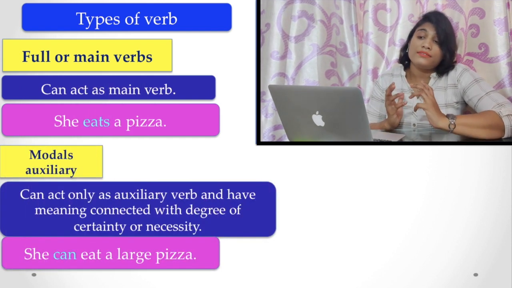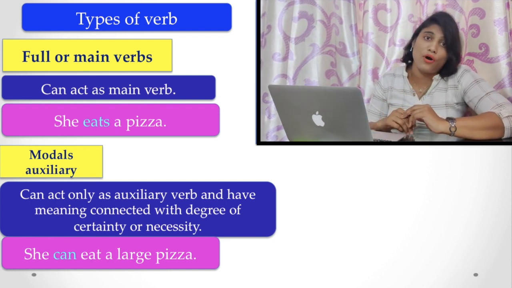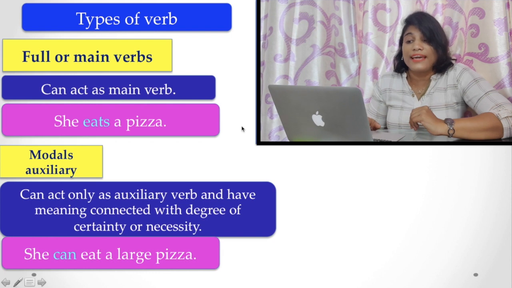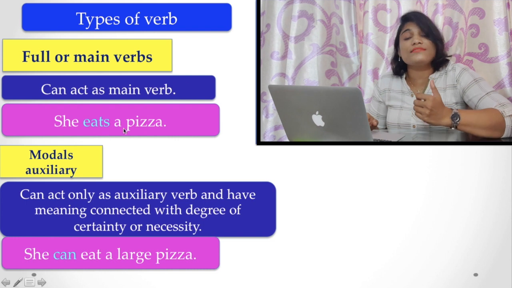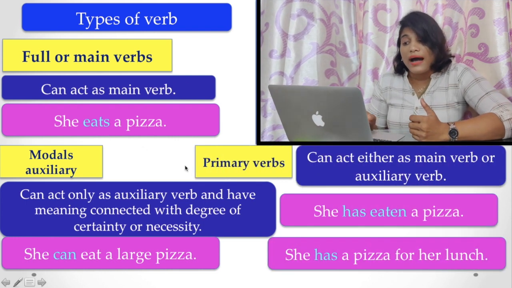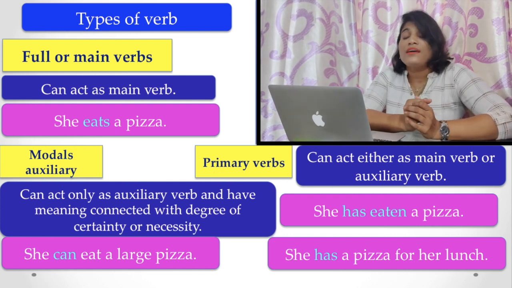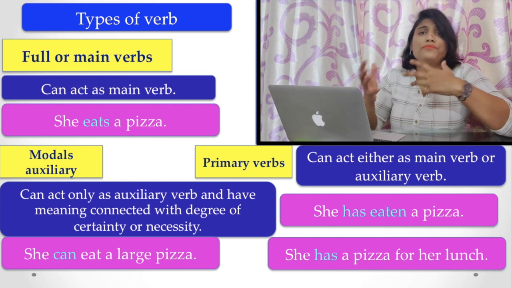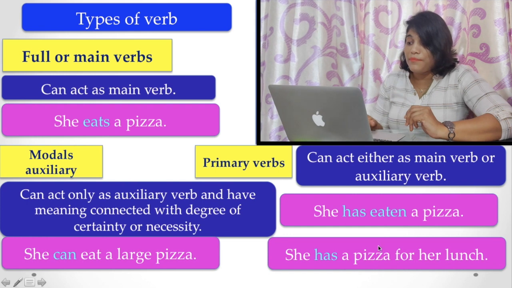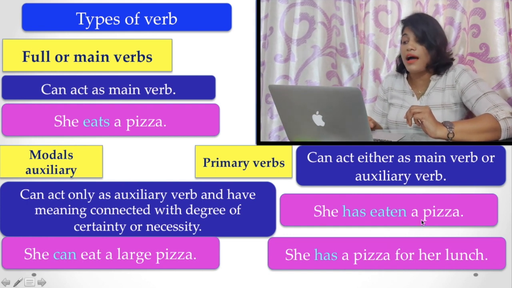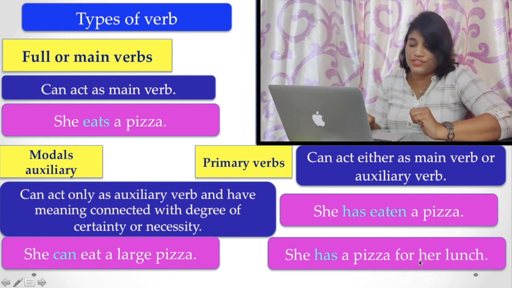First, the main word, the full verb. Some verbs are called full verbs because they can act as a main verb. For example, she eats a pizza. But there is another subcategory, the primary verb. That is a verb that can act both as a main verb and as an auxiliary verb. For example, she has eaten a pizza, or she has a pizza for her lunch.